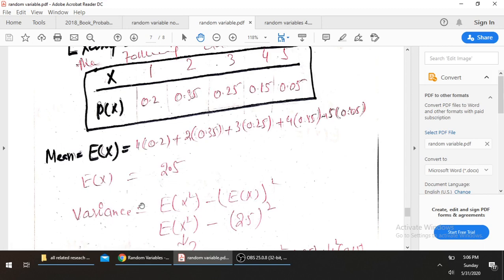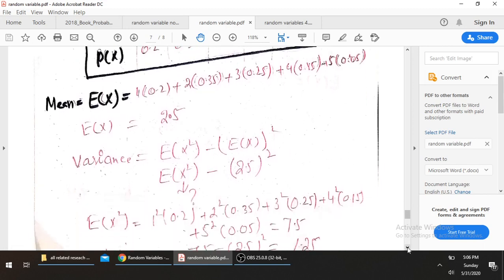Now we can find the variance: expected value of x square minus expected value of x whole square. Here the expected value of x is equal to 2.5, so we put it directly. Now we find the expected value of x square.